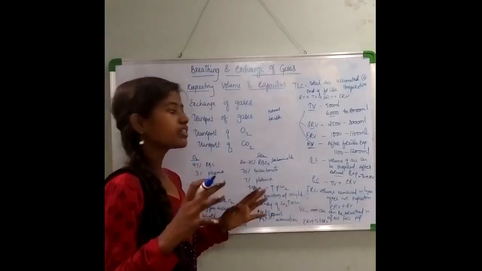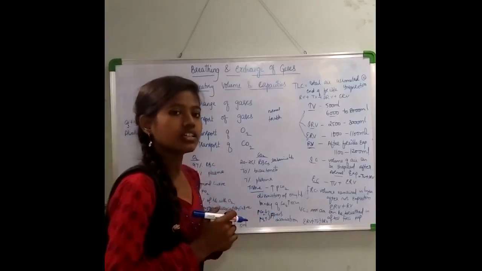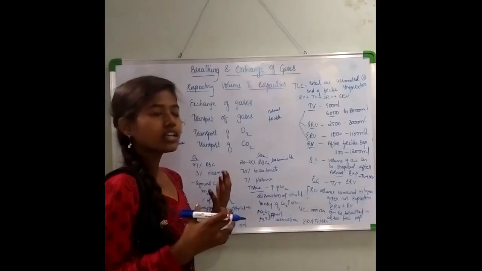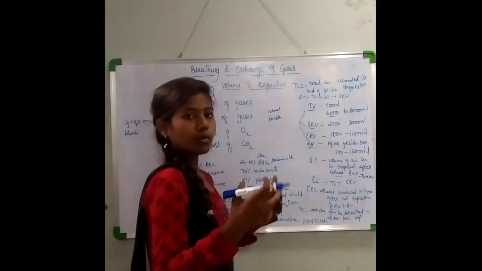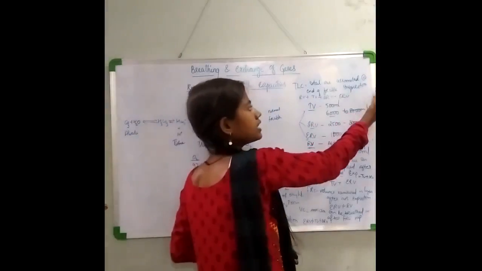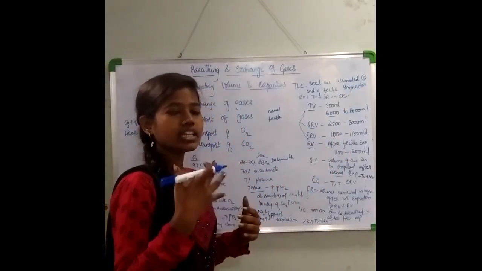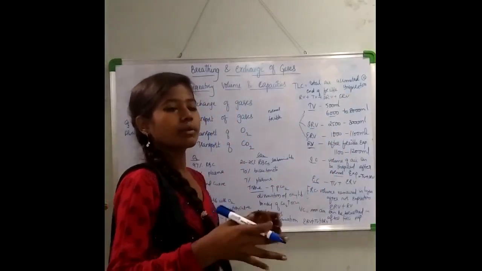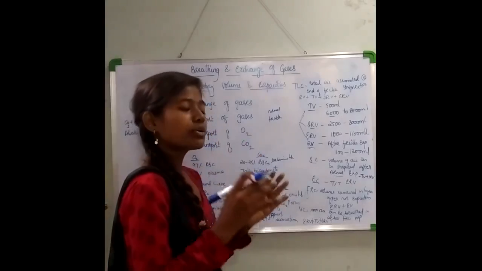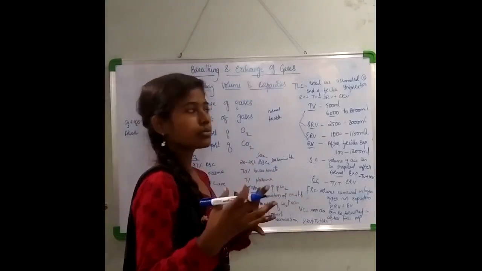Now coming to the last and the final capacity, that is the total lung capacity. Now what is total lung capacity? It is the total amount of air that is getting accommodated in your lungs at the end of forcible inspiration. Now you have taken the amount of air, like you have breathed in for about 5 to 7 seconds. That is a forcible inspiration.